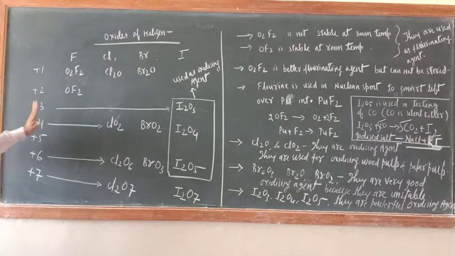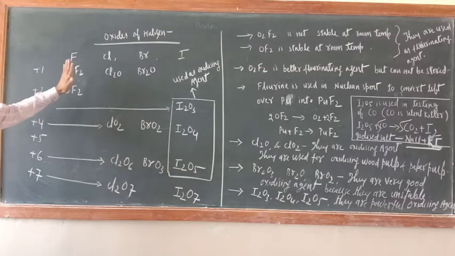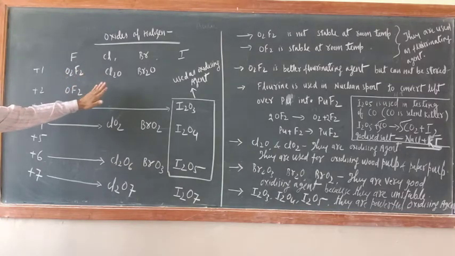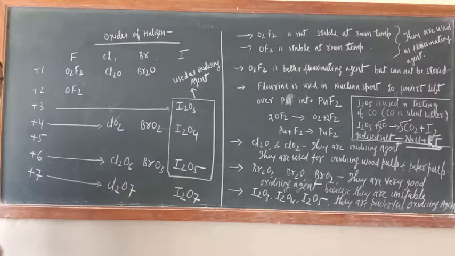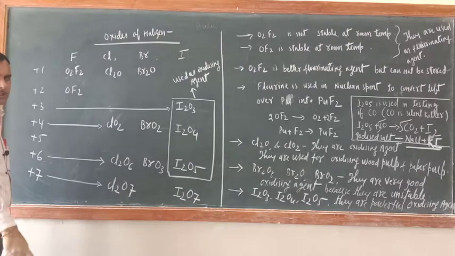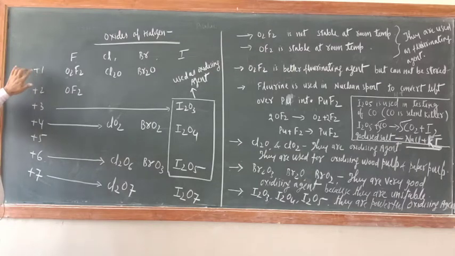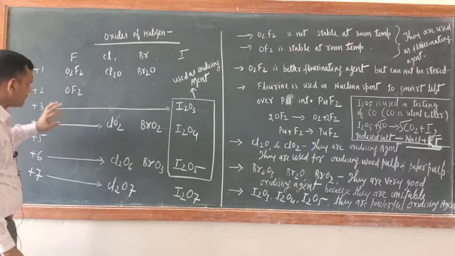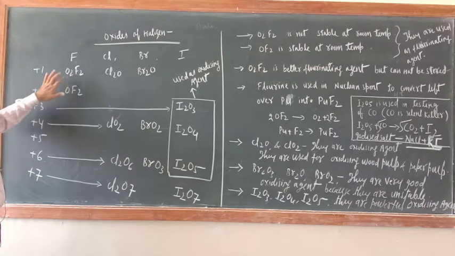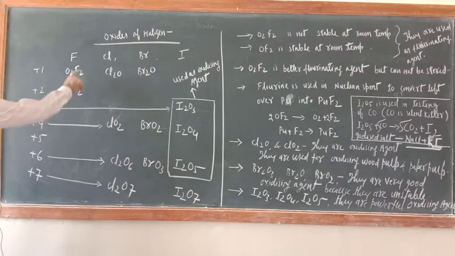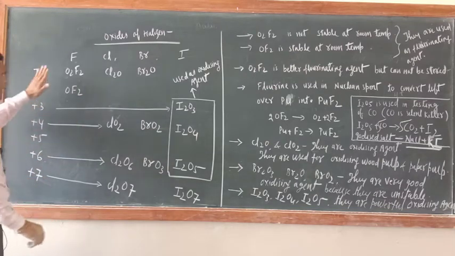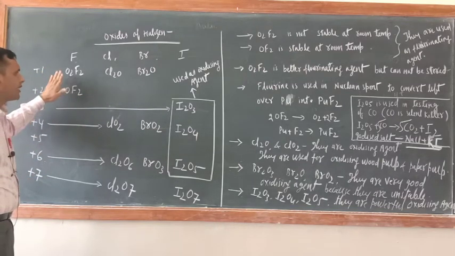Always remember, halogens are negative only, but I am talking of fluorine. Chlorine and others can form positive oxidation state oxides. Already you know the oxidation states. Fluorine is the only halogen which exhibits only the -1 oxidation state. It never exhibits a positive oxidation state. So don't get confused: this +1, +2 is the oxidation state of oxygen. Fluorine is -1 here, and -1 here also. So only 2 oxides of fluorine are known.